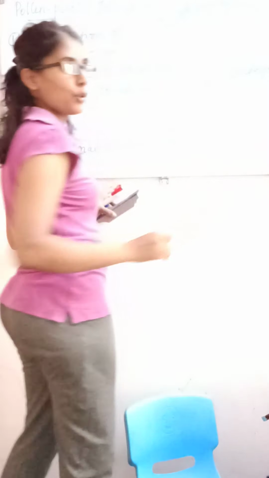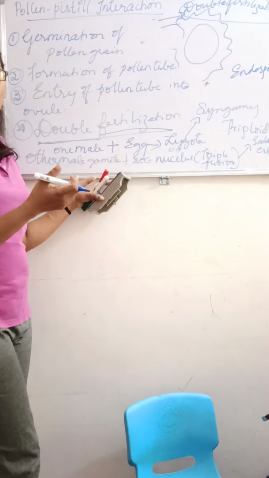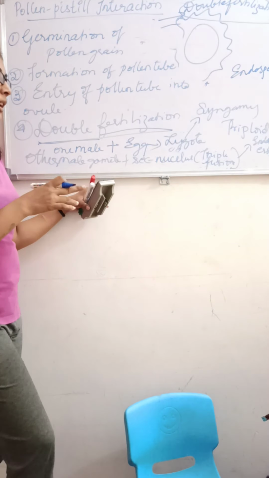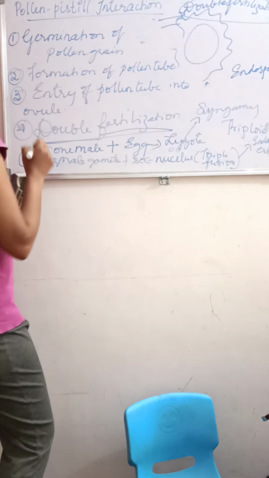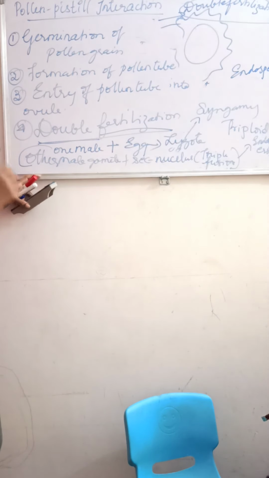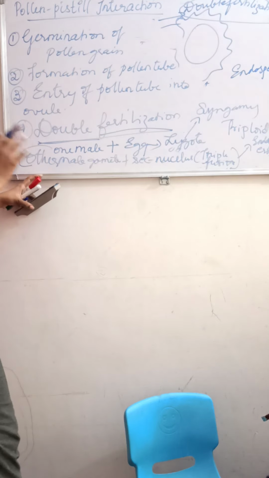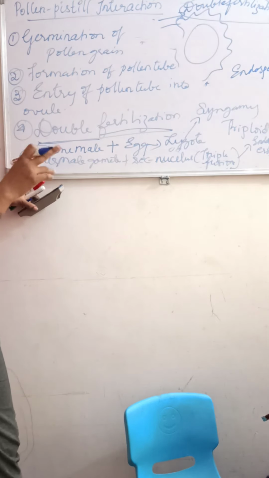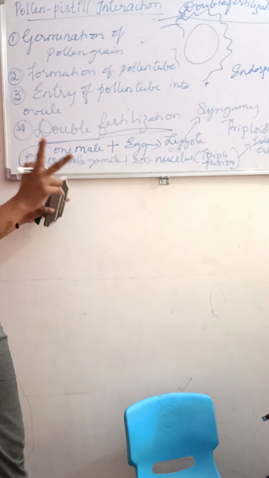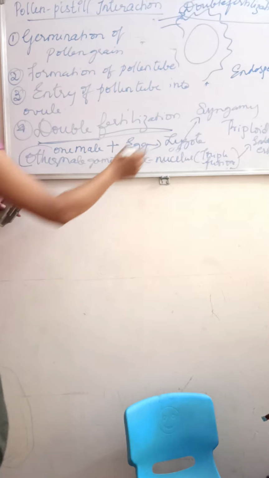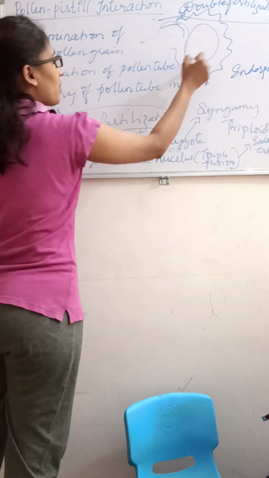This triple fusion occurs within the central cell, and they form the primary endosperm nucleus. So the two fertilizations occur in the embryo sac twice, at a time. Two fertilizations happen. What do we call that? Double fertilization. Understood? So these are very important.